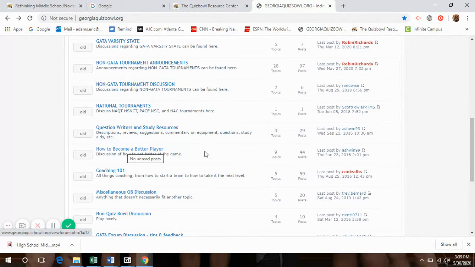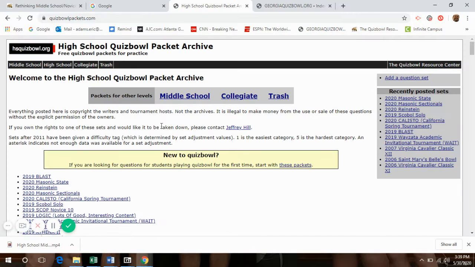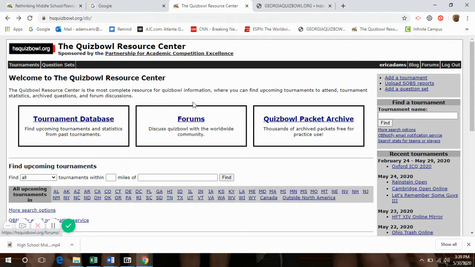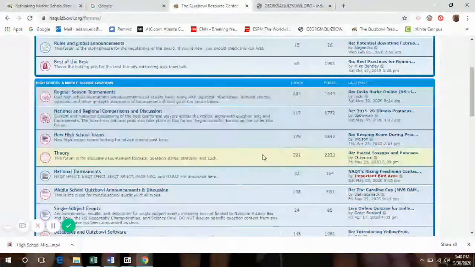Other stuff that's here that's not posted recently. The last post was in 2016, but you have other things that are here. The other is hsqb.org. And here is the National Forum, and it is the place by which you can find the Quizbowl Packet Archive that we talked about before. Click on it, and there it is, all of the packets of questions that you can use to read to get better. And then here in the forums, there it is. You can see that high school and middle school section for Quizbowl located right in here.